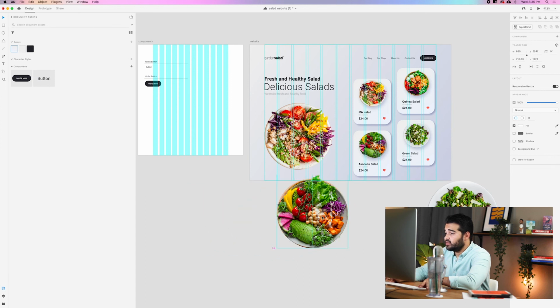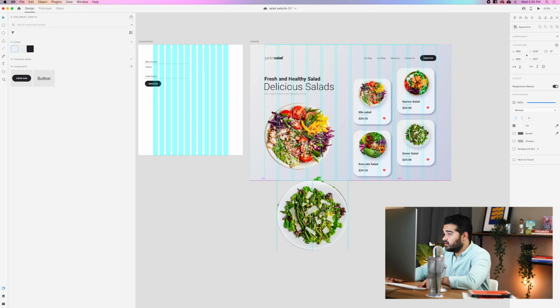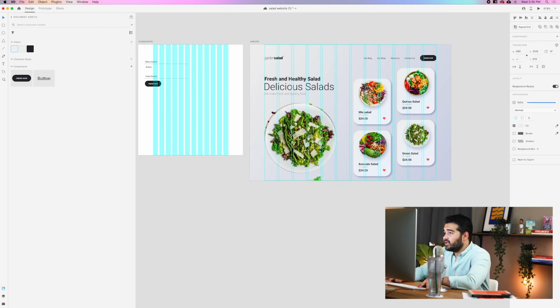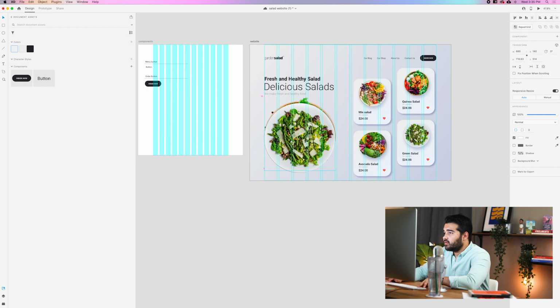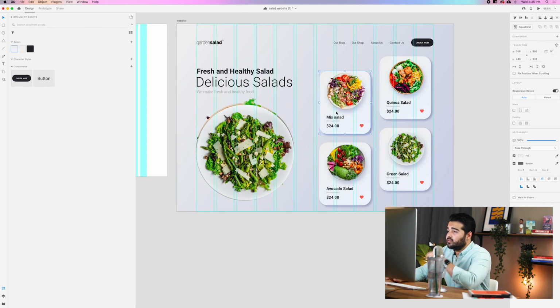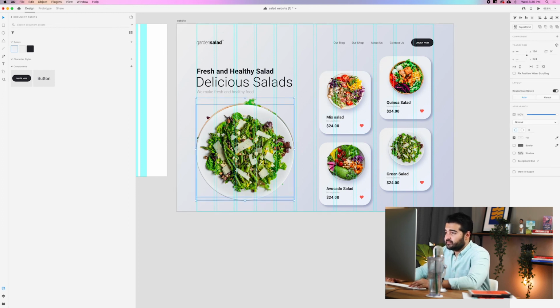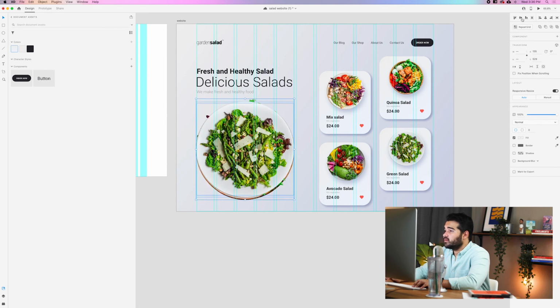And one thing that we're gonna do now, we're gonna take all these images, okay, we're gonna work now with the layers. So we're gonna take all of these images and we're gonna align them, right?